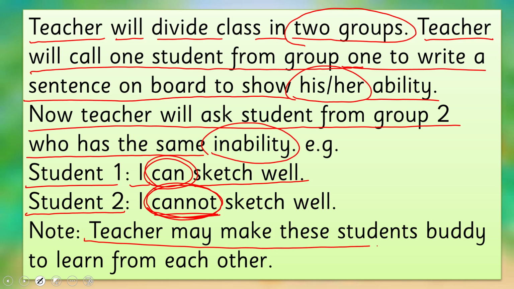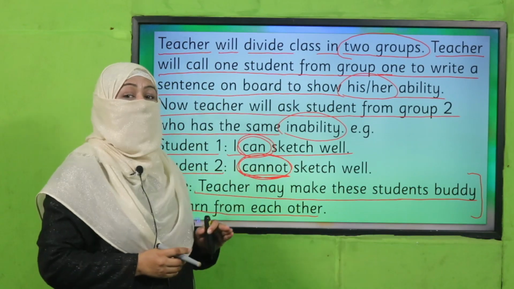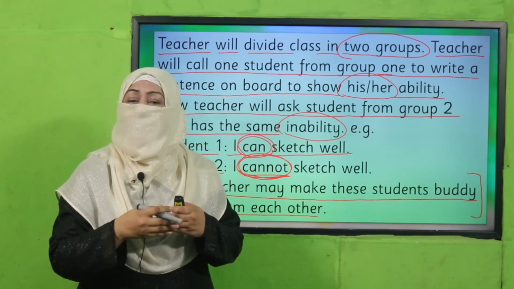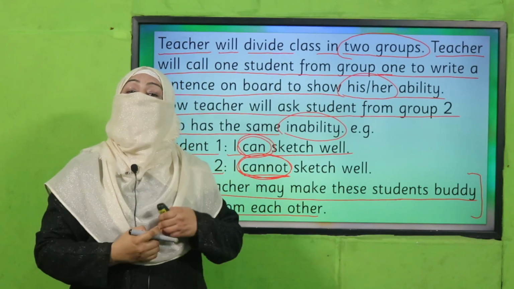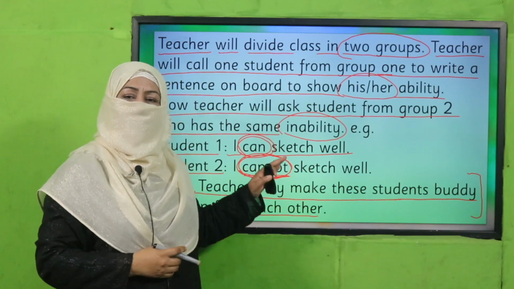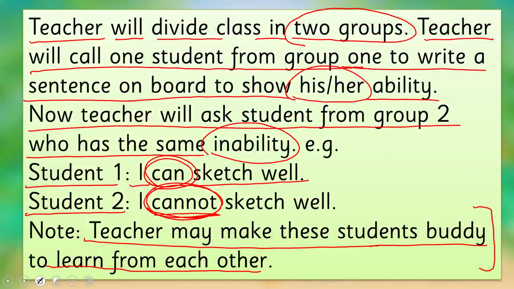So the teacher may make these students buddies to learn from each other. This is also better. If one cannot sketch well, this is a skill, we can learn it. So one of your classfellows who can sketch well, sit with that person and learn it. This is how we can make our inability an ability as well, and we should learn from each other. So right now, you will do this activity. Pause the video, enjoy the activity, and then come back.